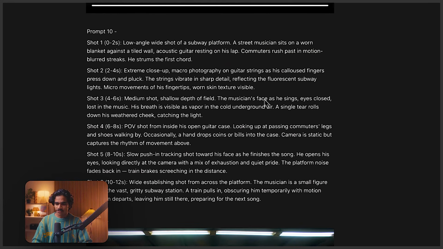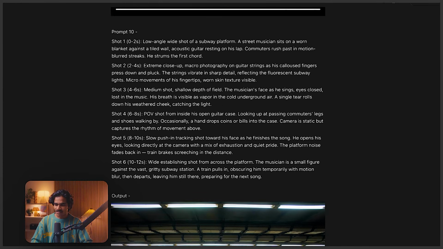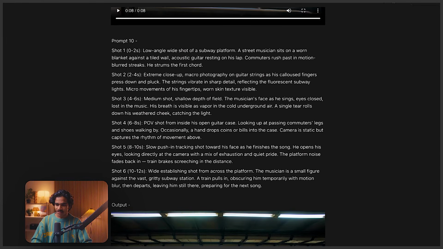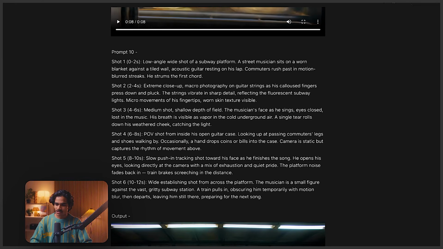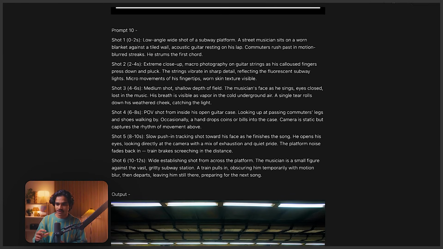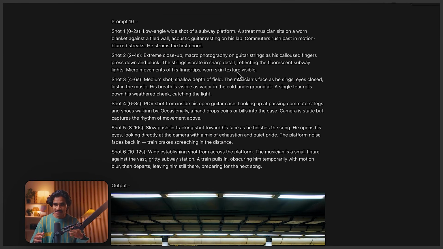This is how it goes. The first shot is a low angle wide shot of the subway platform where the person is sitting, and he starts playing the music. Then shot 2 cuts to an extreme close up, macro photography of the guitar. Basically, this starts with the medium shot, and then it cuts to the close up shot of him trying to play. And then again it cuts to the medium shot where the person starts singing.